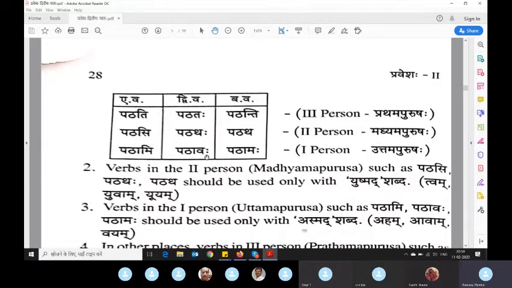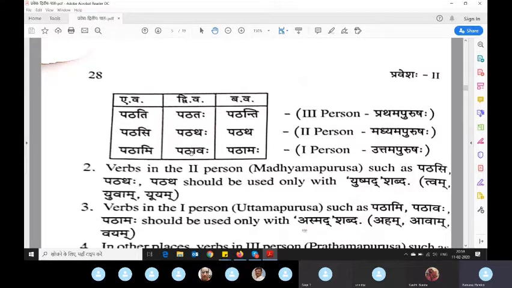Suppose there are two people, he can say gachava. It doesn't mean you have to say we two are going. Gachava itself will tell it's dvivachana and uttam purusha, meaning the person speaking is speaking on behalf of two people and he is going. Pathava means two people are reading, and one of them is speaking. Pathama means this is a group reading and somebody from that group is speaking.